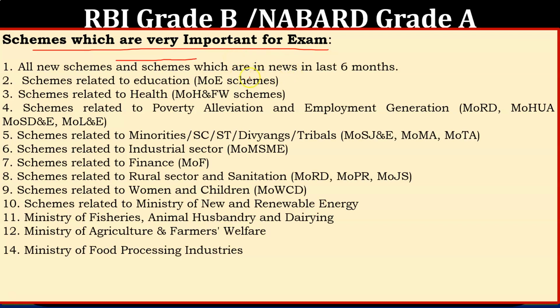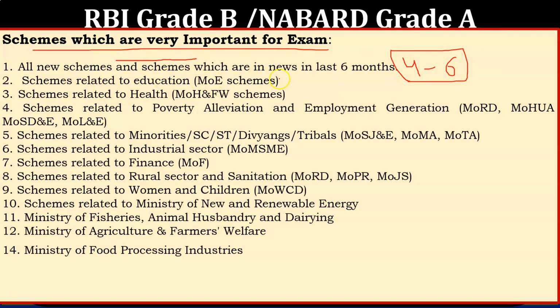And schemes which have been in the news in the last 4 to 6 months. I will suggest you go for 4 months. If you are preparing full-time, then you can go up to 6 months. All those who are working candidates can go up to 4 months. News means in PIB, specifically schemes in the news on the PIB magazine or PIB website. So you have to cover all the schemes which are in the news in the PIB section of the Government of India website. And all those who are our subscribers, we are covering PIB, so you don't have to refer to that.